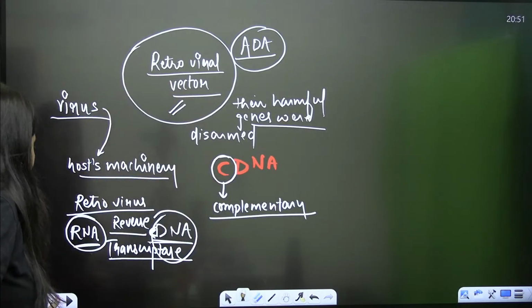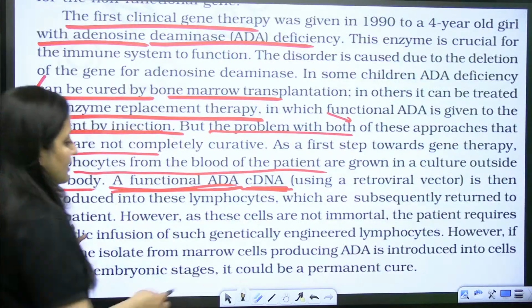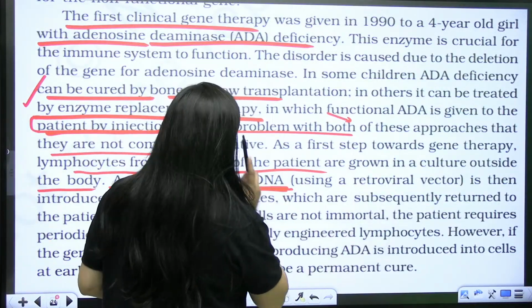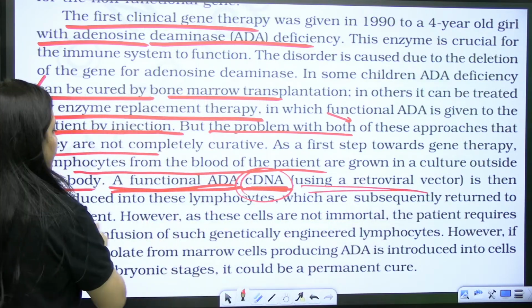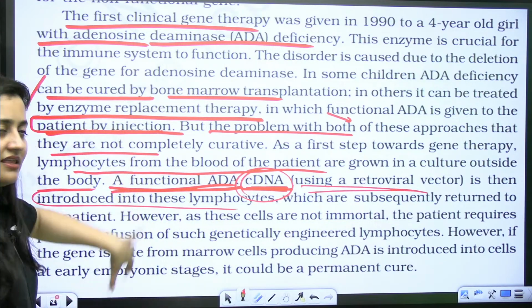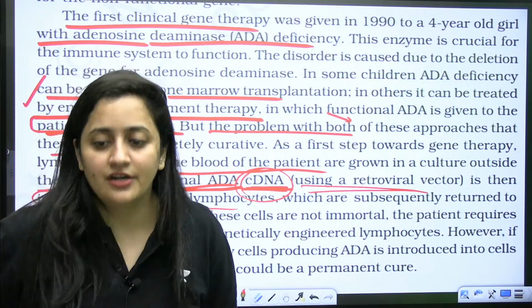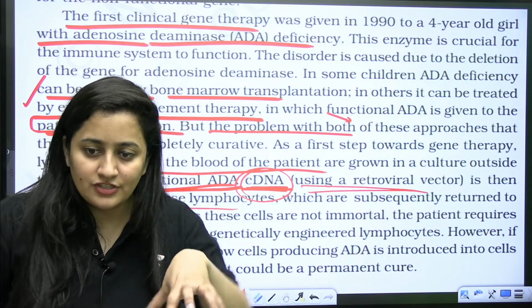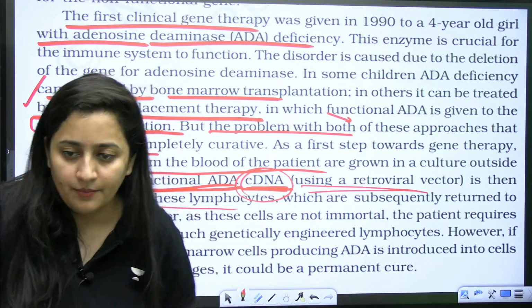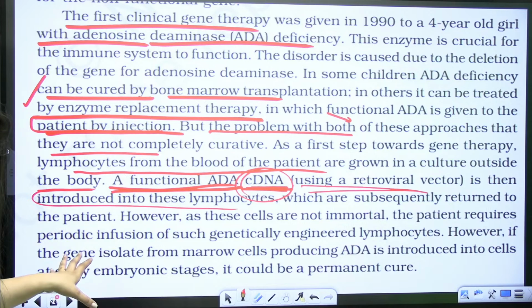So that's why here it is written that a functional adenosine deaminase complementary DNA using a retroviral vector is then introduced into these lymphocytes, and then these lymphocytes will be re-injected in the patient's body, right? Are you getting it? Yes.